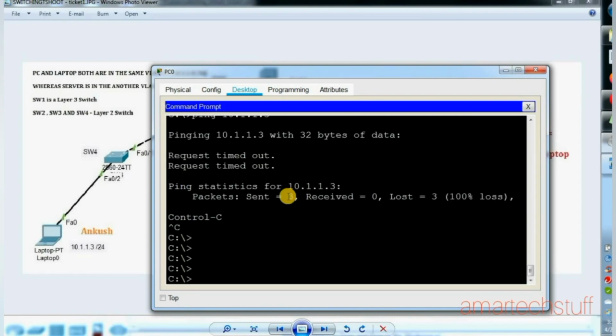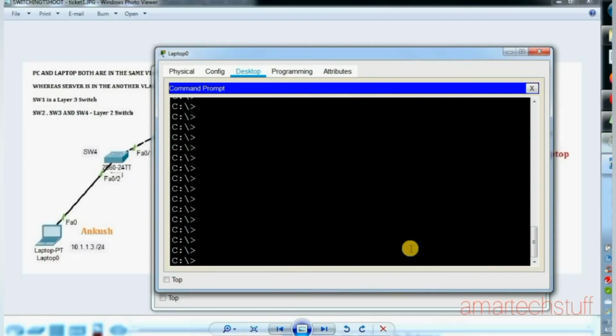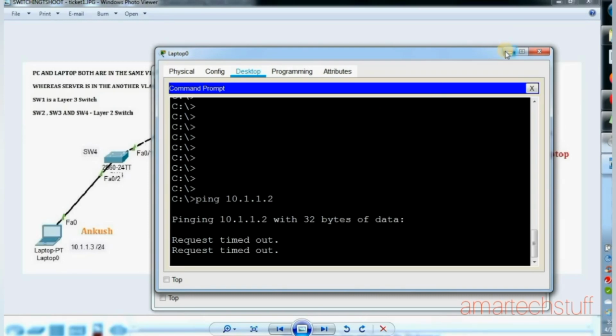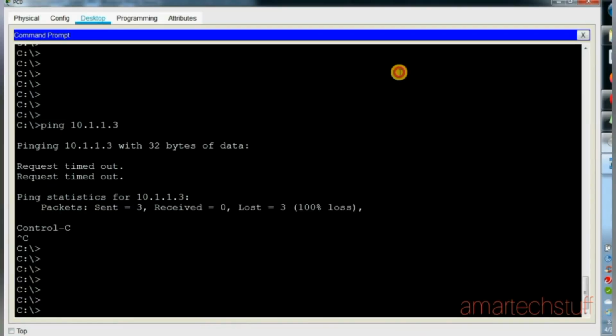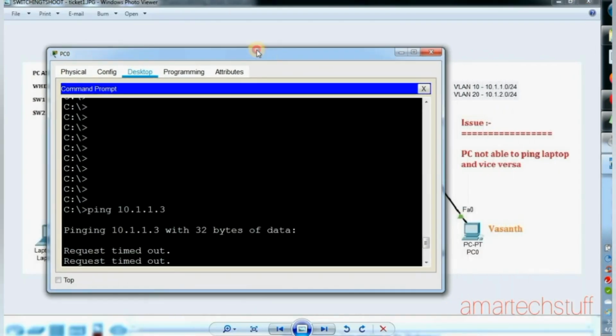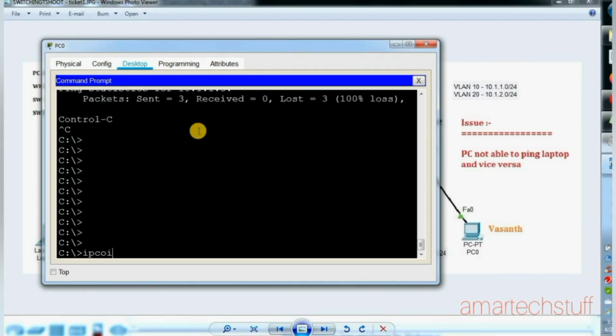Okay, let's check from Ankush's laptop as well. Ping 10.1.1.2, which is Vasant's PC. I think here also we are not able to ping. So this is the problem. Now we need to troubleshoot it. So first what we'll do is check the PC of Vasant, why it is not able to ping. Let us check the configuration of this PC first of all.